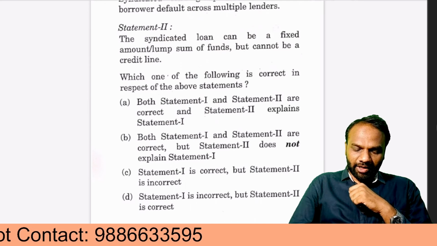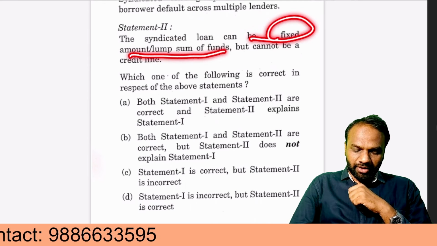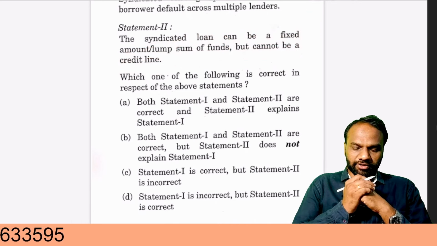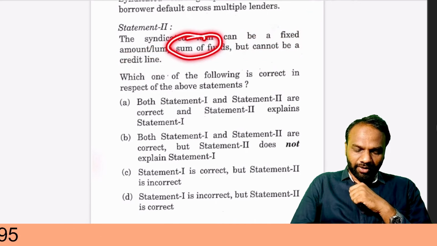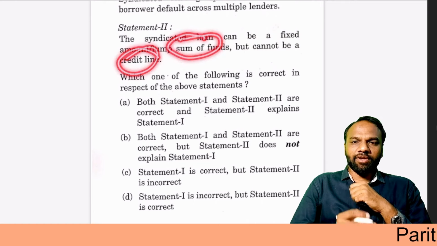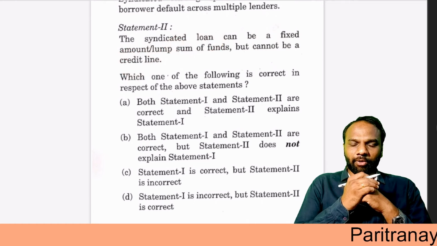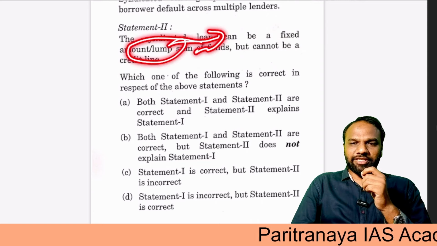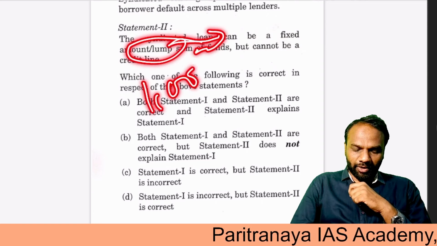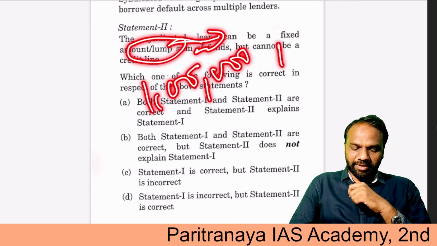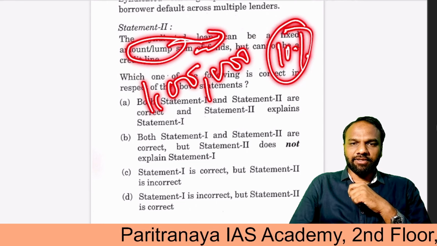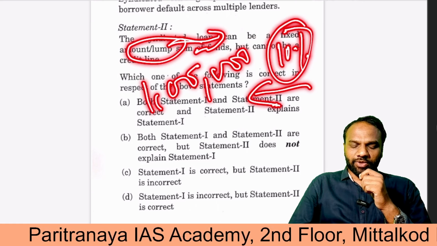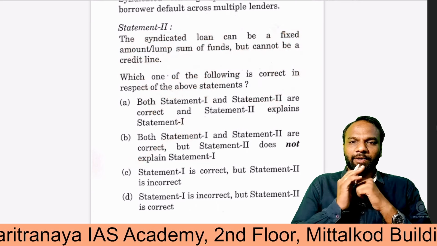Next, the syndicated loan can be a fixed amount, a lump sum of funds, but cannot be a credit line. This is false. So we need to understand the difference between lump sum amount and credit line, the two different ways of lending. In some cases, a fixed lump sum amount is given. For example, a 1 lakh loan is given at a rate of interest, let us assume 10%. So the person has to pay monthly interest, or EMI. Initially he will be given the complete 1 lakh rupees.